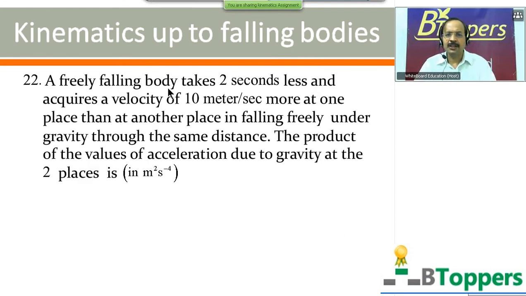A freely falling body takes 2 seconds less and acquires a velocity of 10 meters per second more at one place than at another place in falling freely under gravity through the same distance. The product of the values of acceleration due to gravity at the two places is in meter square per second to the power minus 4. Come on, try the question. I'm going to show you the 4 options on the screen.